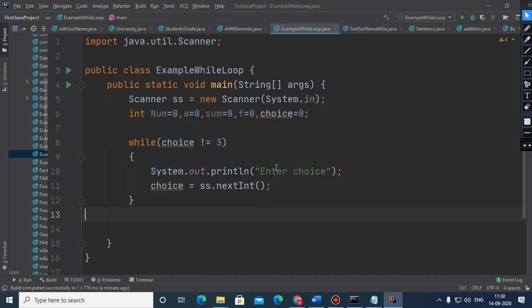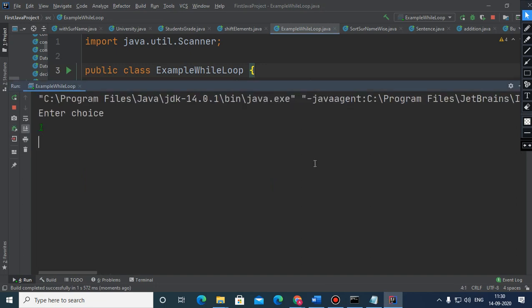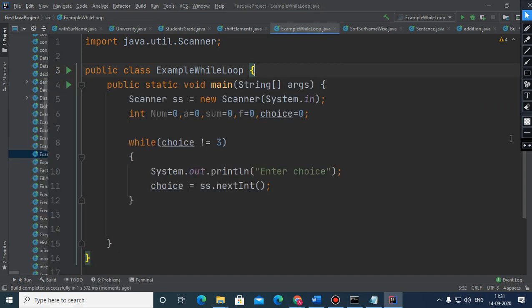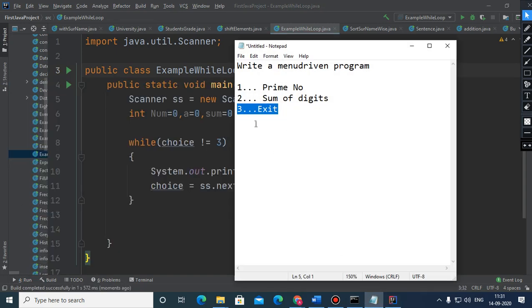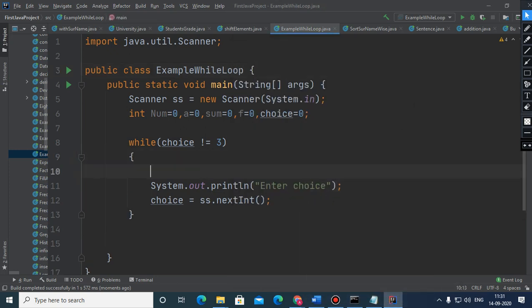Again I'm just explaining that this will ask you to input the choices. Suppose you have entered choice 1, you have entered choice 2, still you have not entered choice 3, you have entered choice 5, you have entered choice 7, which is not there. It is searching for choice 3. When you input choice 3, it will terminate. And here you can see that at choice 3 only we have to exit. That's why choice 3 is needed. I hope you people have understood.